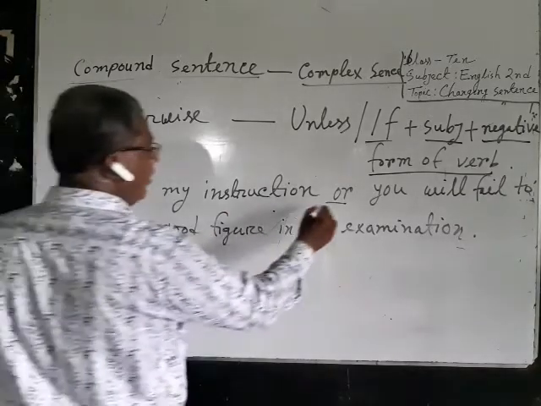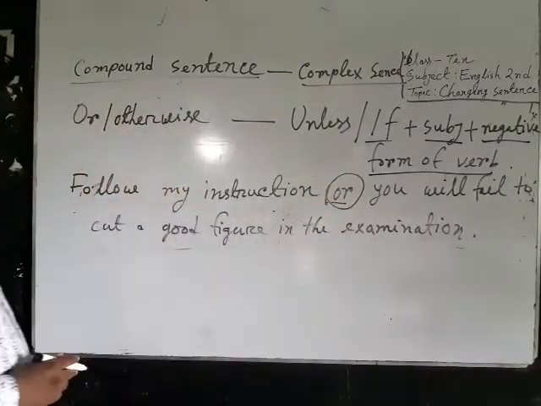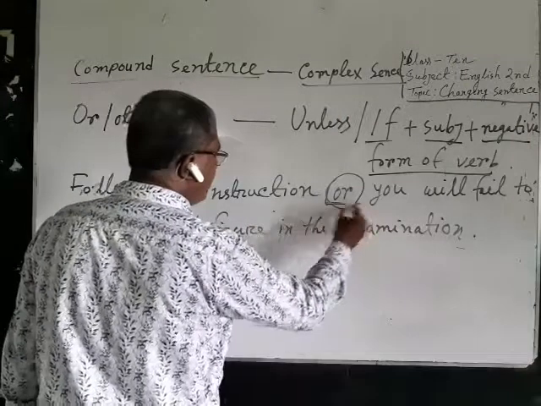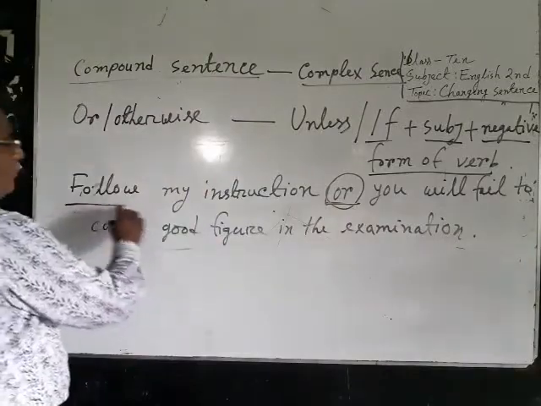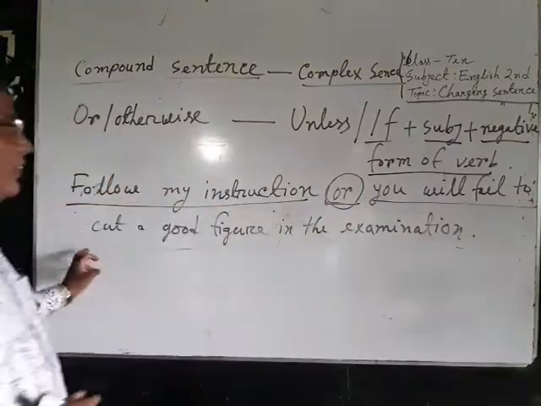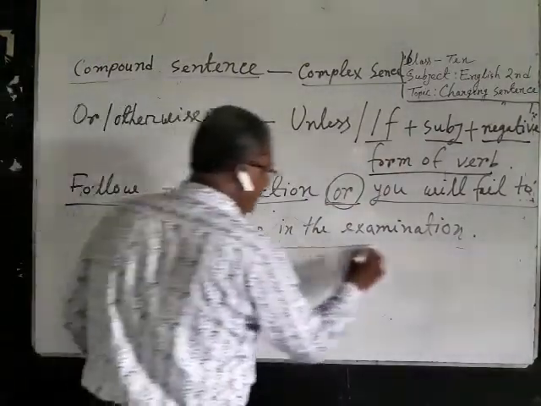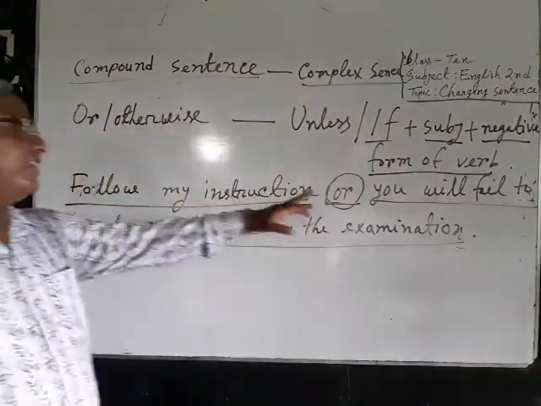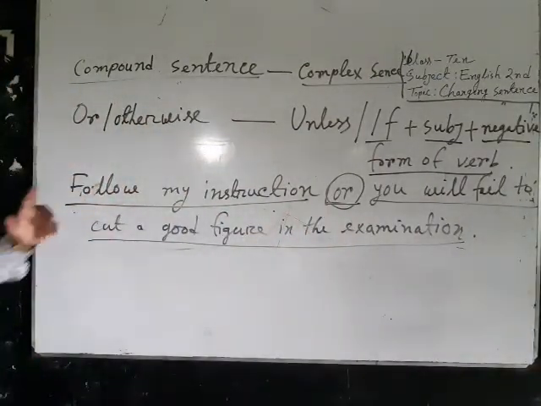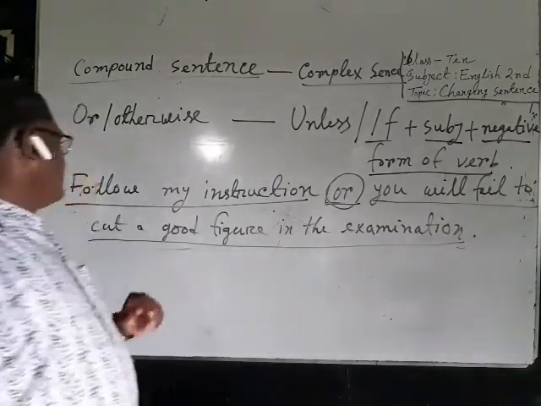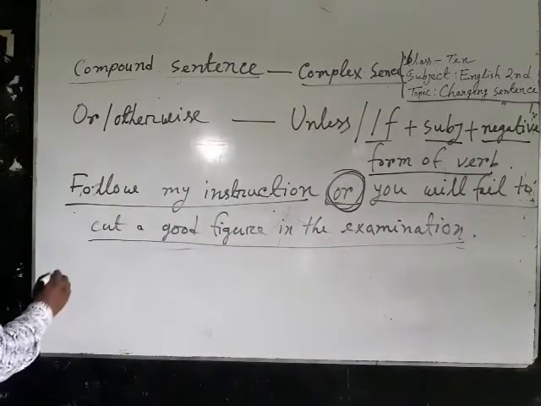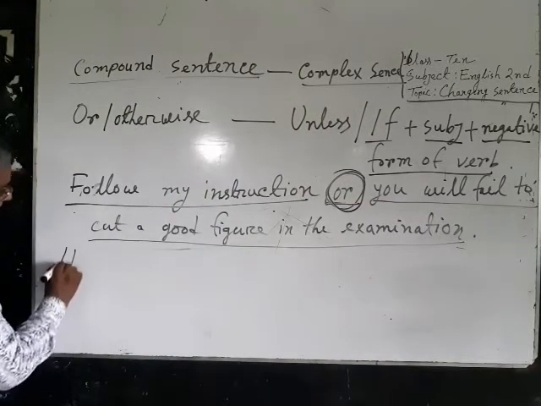You can see that or is used. Or is an example of coordinating conjunction. Here coordinating conjunction is used, and follow my instruction is a principal clause. Another principal clause is you will fail to cut a good figure in the examination. These two clauses are added with or. So this is an example of compound sentence. To make it complex sentence, you have to use unless. Instead of or, you have to use unless.